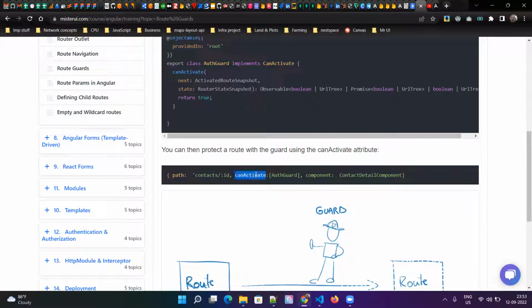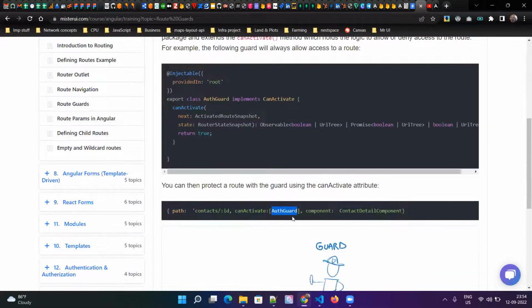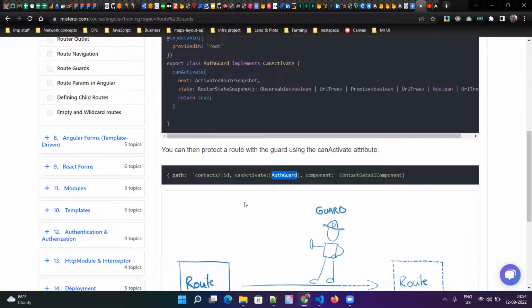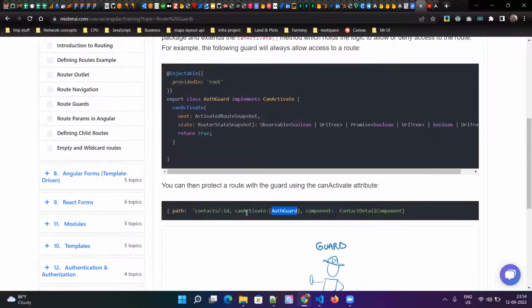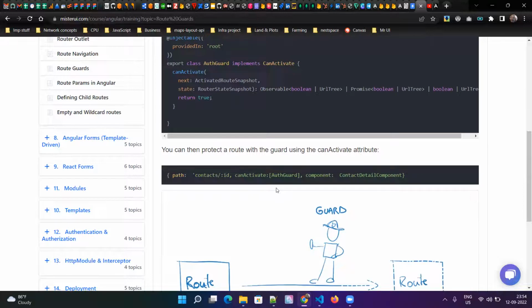In each path which you want to protect, you should have this canActivate param, and it is an array. It should take a list of guards. This is the authentication guard. You can have role related guards, you can have some other XYZ guards also. You can have any number of guards, and all will be executed sequentially. If all return true, then only Angular will take that user to that path. Otherwise, it will not.